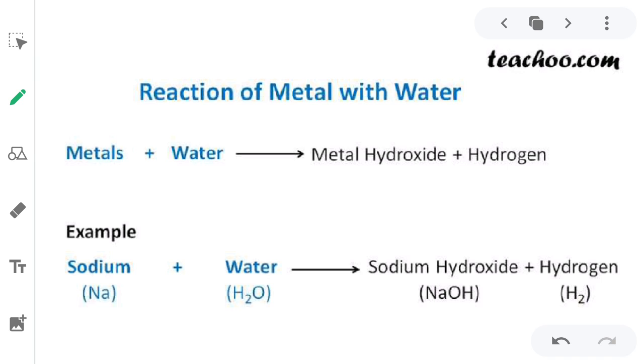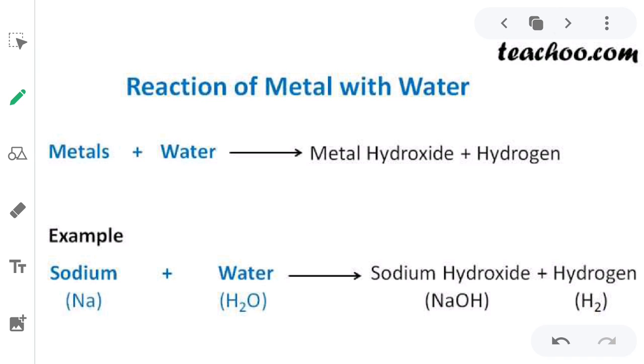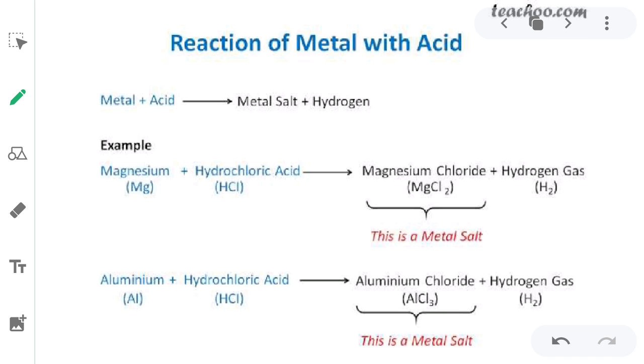Here also the reactivity in decreasing order is given in your book. Sodium is the most reactive with water, then magnesium, then iron, and then copper. Then the next is metals on reaction with acids. How do metals react with acid and what do they form? When a metal reacts with acid, it forms a metal salt and hydrogen. So hydrogen gas will also be released in this reaction.